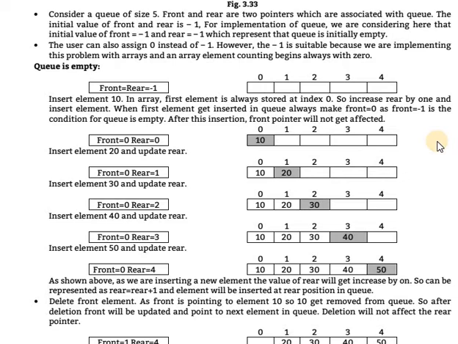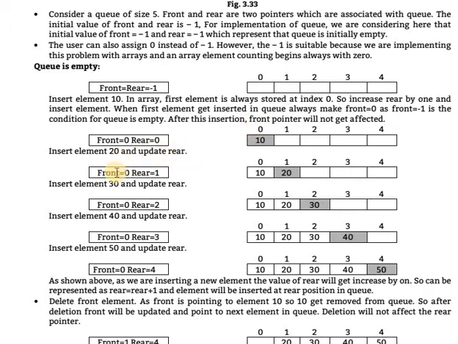You assign front equal to -1 because the array starts with location 0, which is the first location. Initially no elements are inserted. Insert the element 20 and update rear.